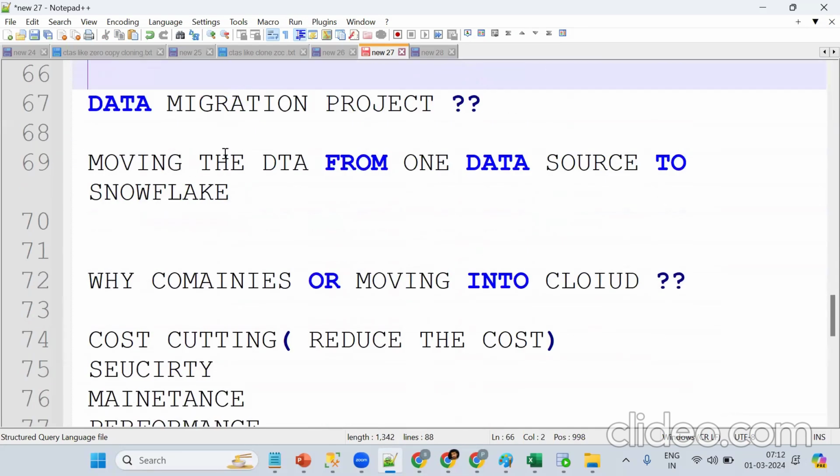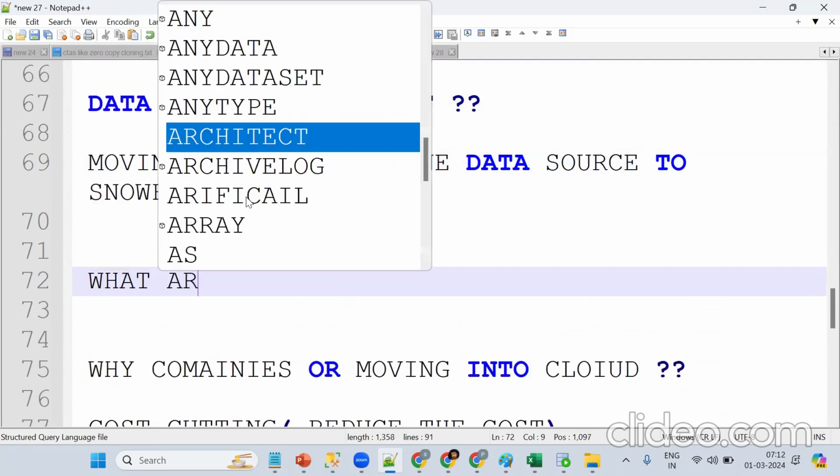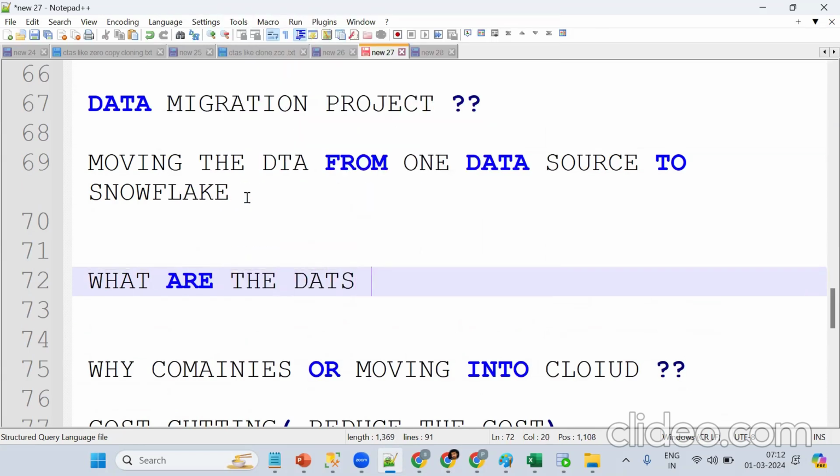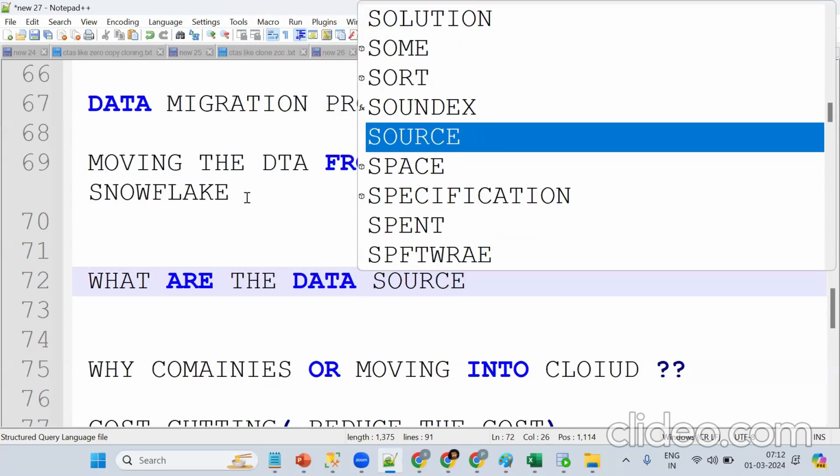Now we are saying data migration. What are the data sources we can have? What are the data sources? Important point: the data sources we are trying to migrate. Anyone?